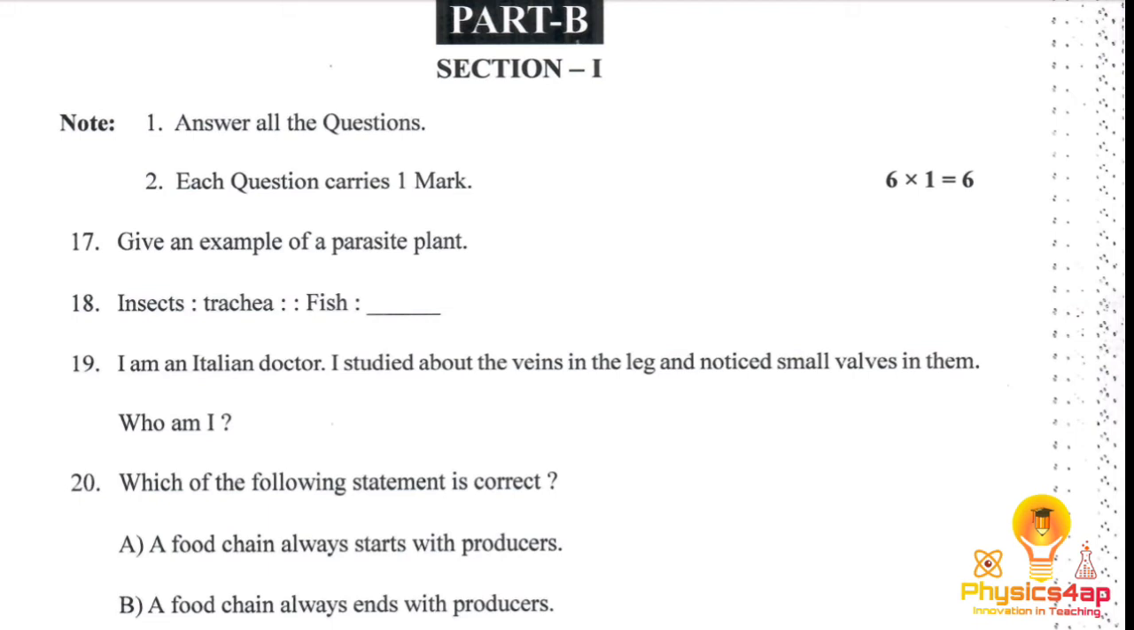So Part B, we have 1 mark questions. So give an example of a parasitic plant. The parasitic plant which can be taken is cuscuta, or dodder plant, or red rattle, so that we can write it. And the 18th one, for insects we have trachea, which belongs to the respiratory organ. And for fish we have gills, so the respiratory organ for the fish is the gills.